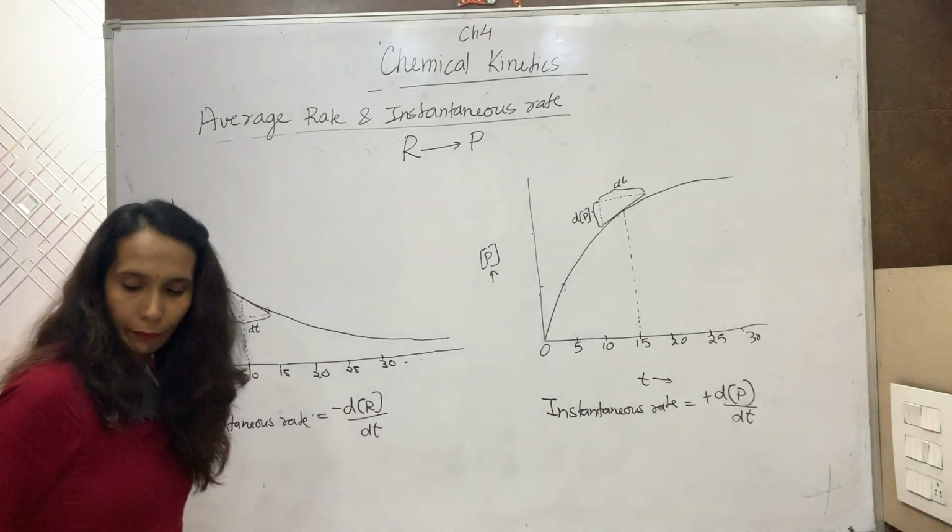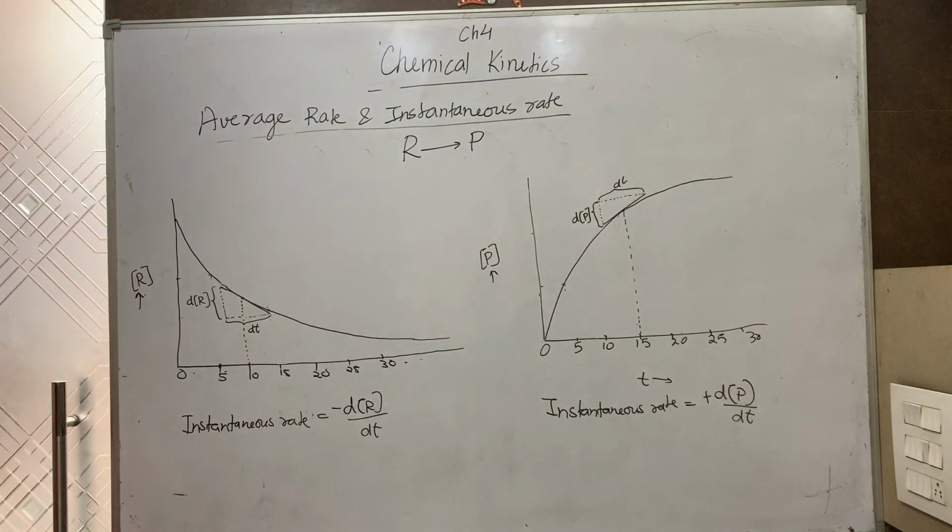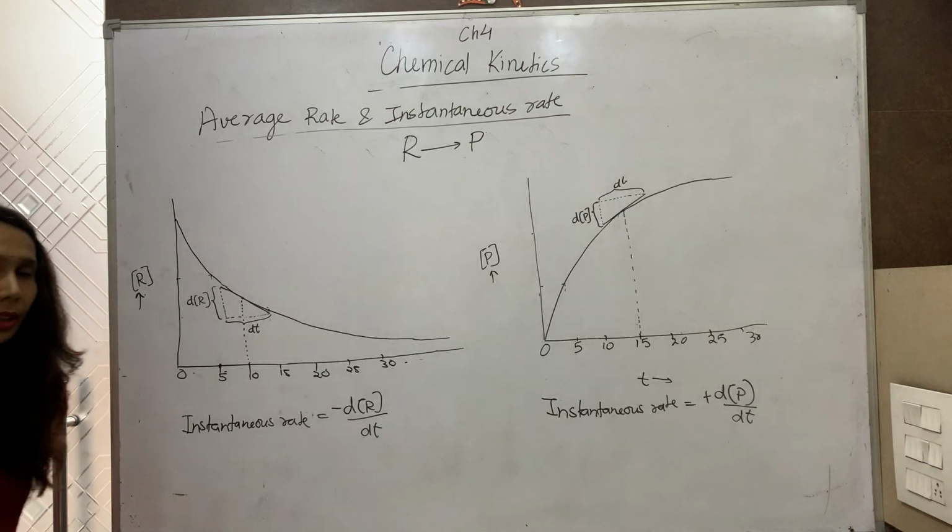So this is graphically how we determine the average rate and the instantaneous rate for a reaction.